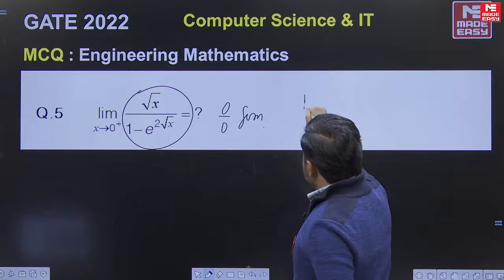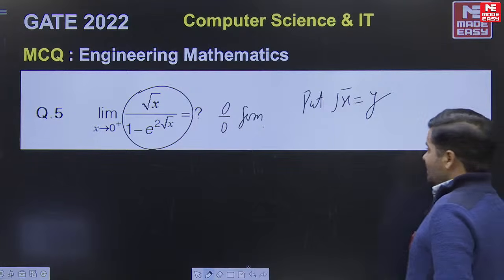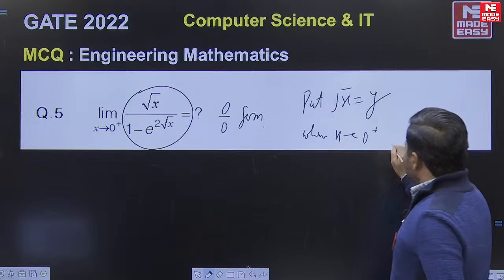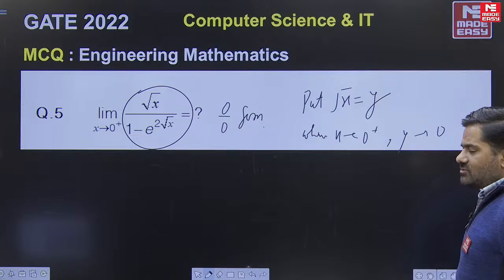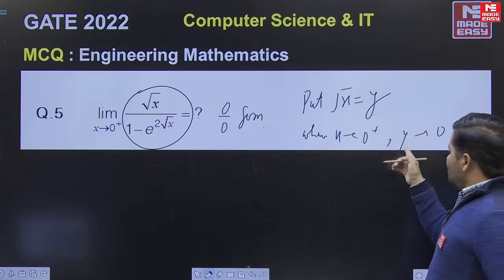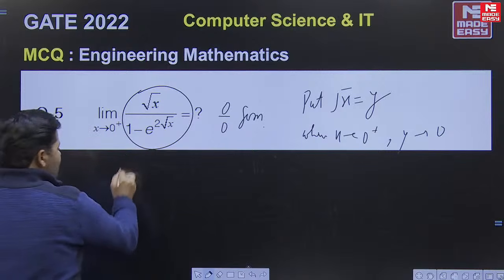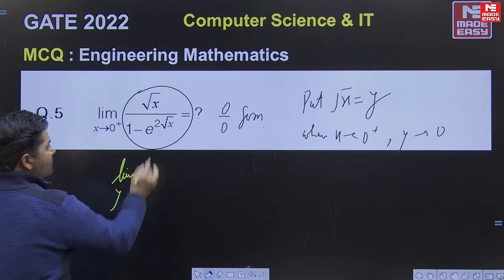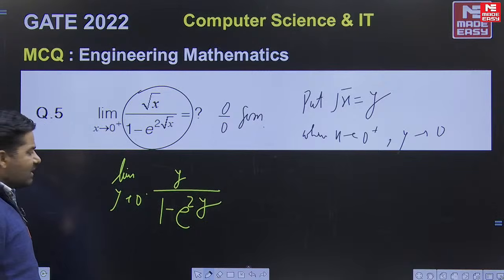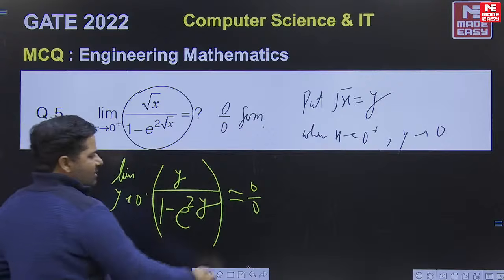So for the sake of simplicity you can assume under root of x equals y. Let's assume this for a while. When x is tending to 0 from the positive side, y is also tending to 0, because when x is very small its square root is also very small. So putting these values in this statement you will get limit y tending to 0 of y upon 1 minus e to the power 2y. Now using direct substitution, still it is in 0/0 form. You can use L'Hopital rule.